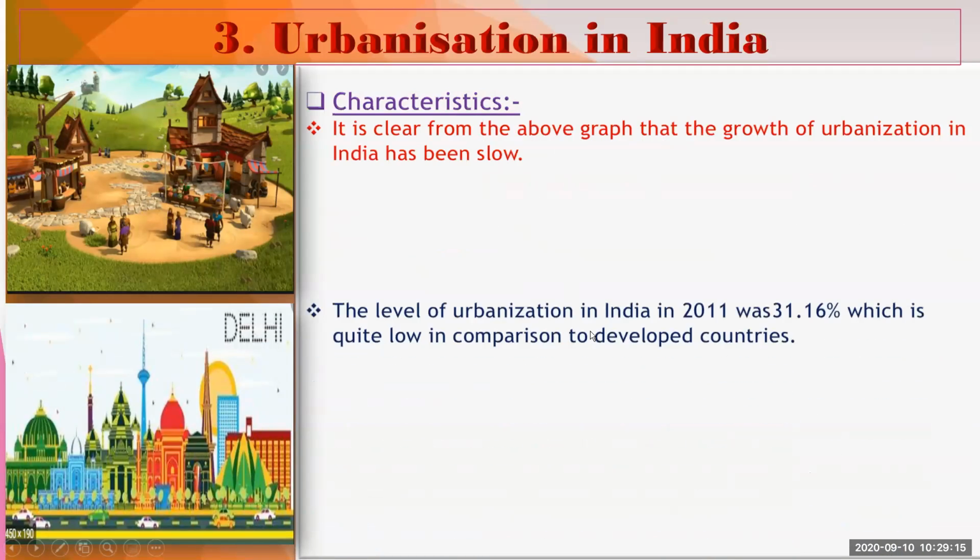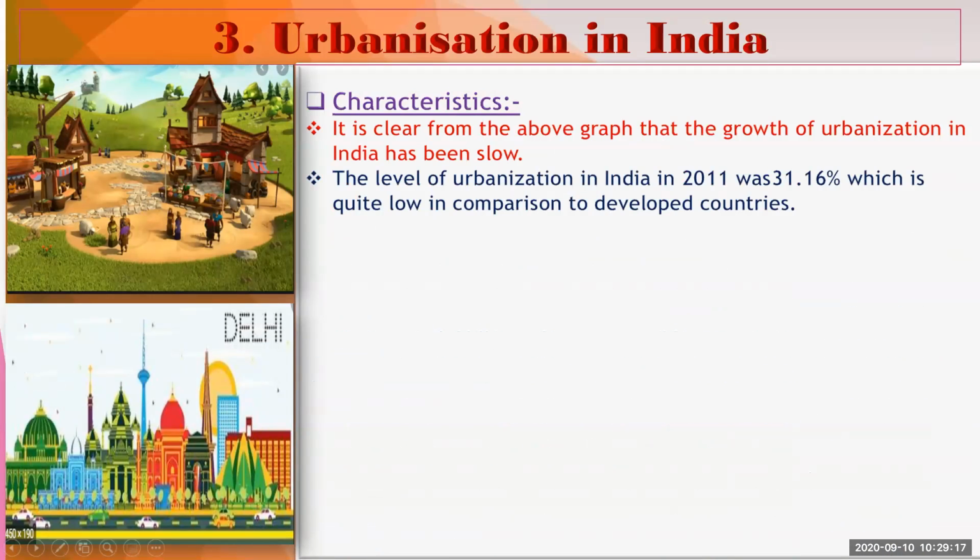Means though it is increasing, still the rate of urbanization is very low, near about 35%. The next characteristic is that the level of urbanization in India in 2011 was 31.16%, which is quite low in comparison to developed countries.